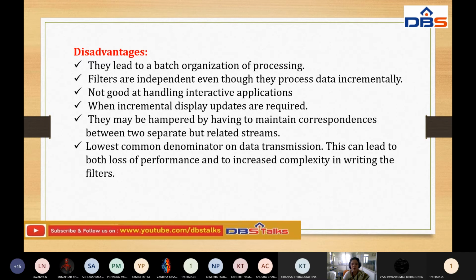Another is the lowest common denominator on data transmission. This can lead to both loss of performance and increased complexity in writing the filters.